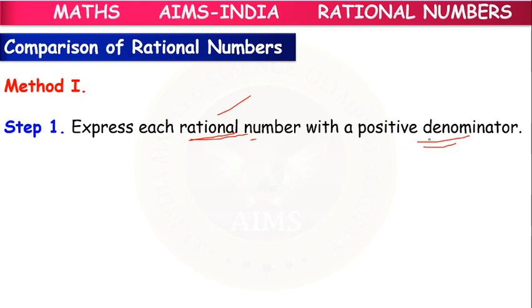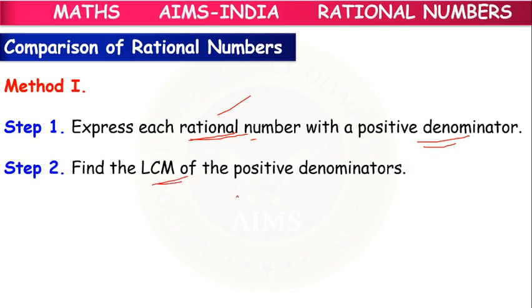This is very, very important. In any case, we have to take the denominator as positive, so that while doing HCF or anything, there will be no negative sign and no confusion.